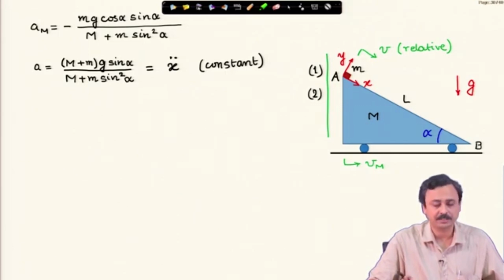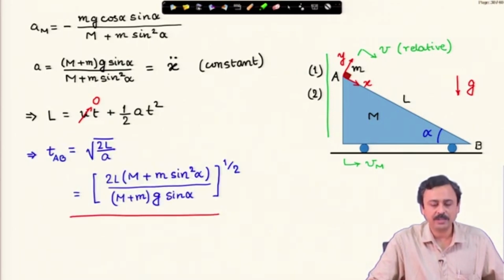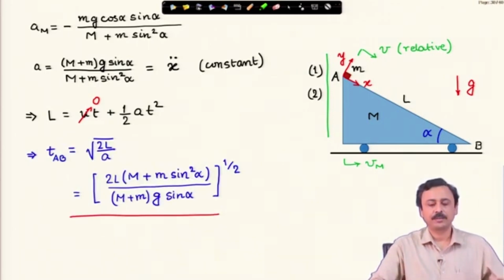So, it is a relative acceleration. I can integrate this. It starts from 0 and the distance travelled is L, and this acceleration you will find is constant. Therefore, this is our formula, and therefore, the time taken is straightforward, which I leave it to you to check.